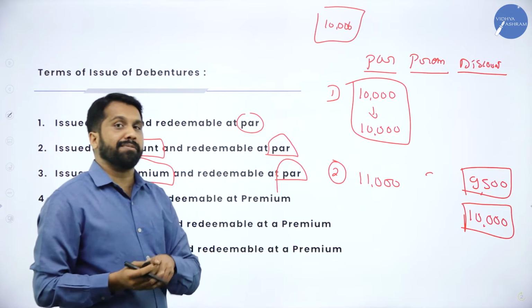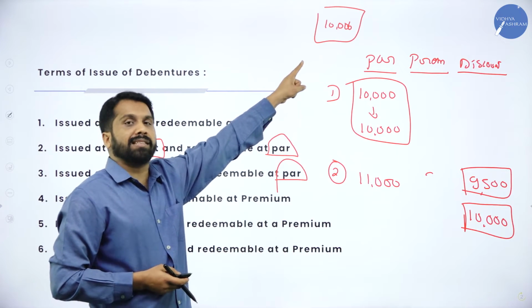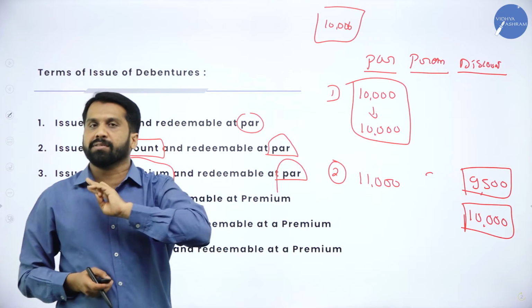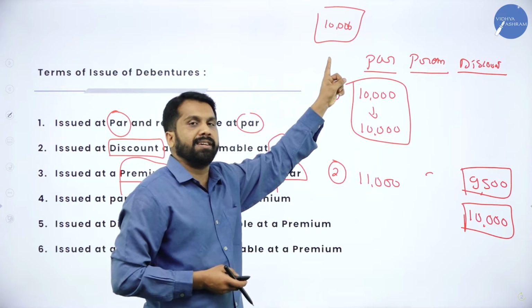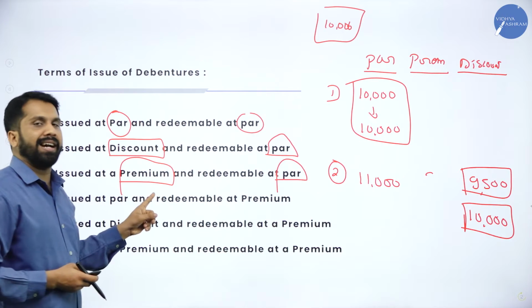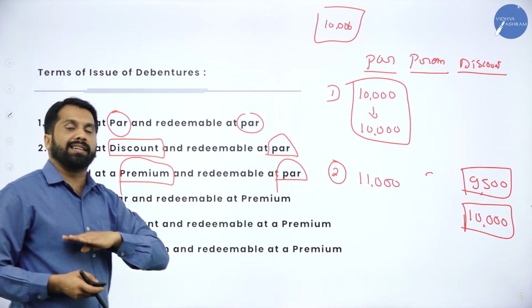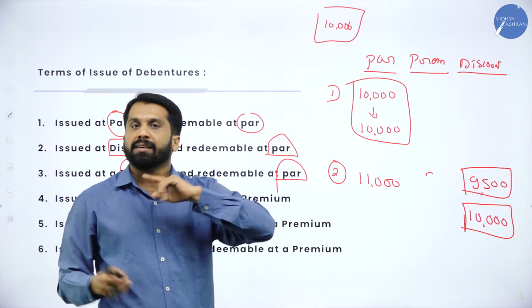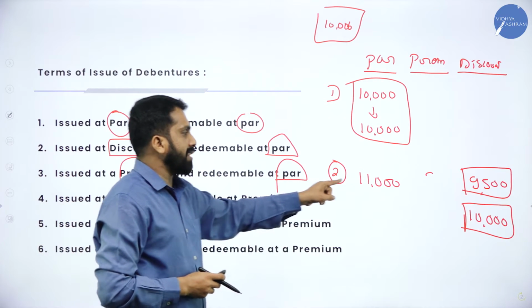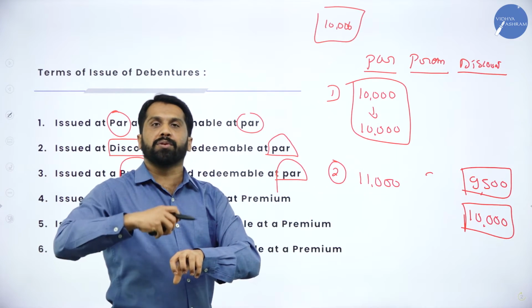But you will get a certificate of how much? 10,000. The certificate will not change. If you give 20,000 also, the certificate is for only 10,000. That is called issued at premium. Whenever the company has huge demand, whenever there is more public out there, then instead of 10,000, I collect more.